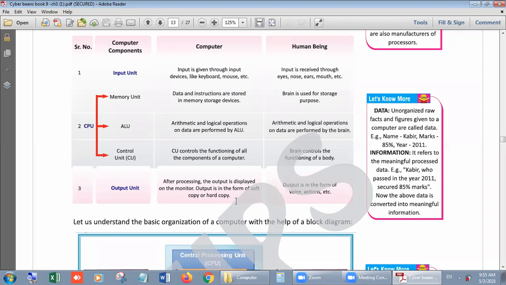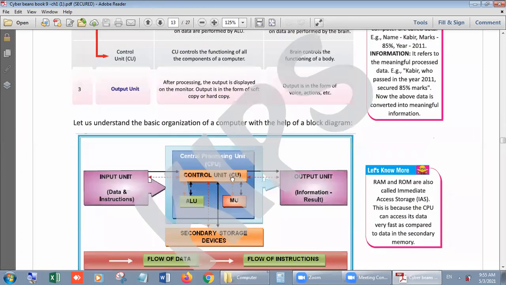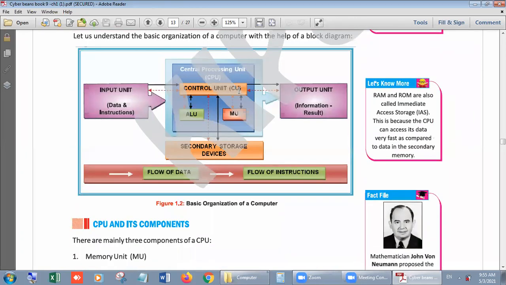So these are the output devices, and these we can include in the output unit. But in a human being, we have output like voice and our actions, right? So we can compare a human being with the complete computer system. Means we can say our computer system is totally based on a human being, right?